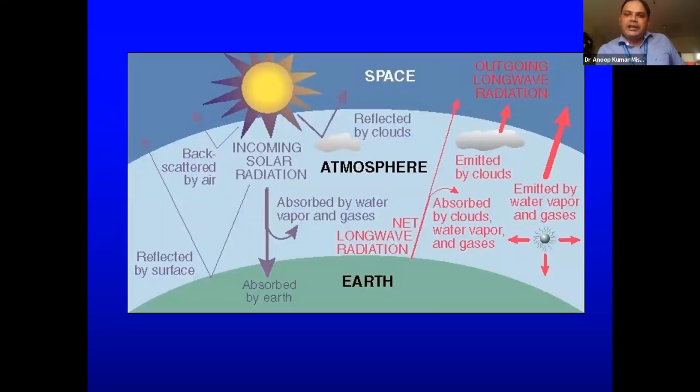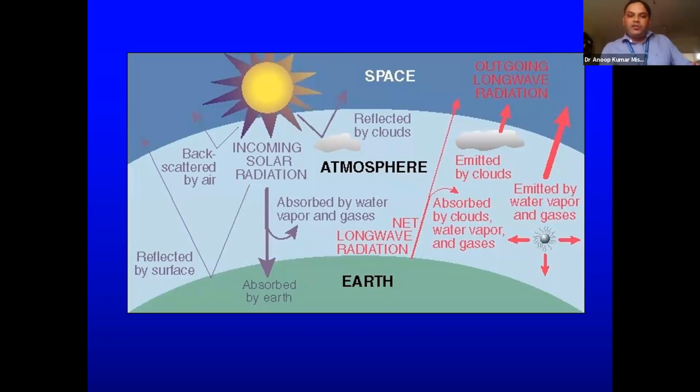Here we can say there are so many things. The first thing we must know is that the radiation coming from the sun we call incoming short wave. And the thing going back to space we call outgoing long wave radiation, because we know that during daytime only we get solar radiation, and it is in the visible part.